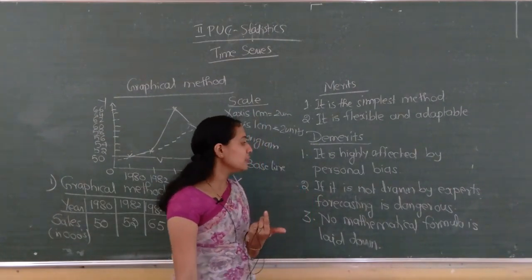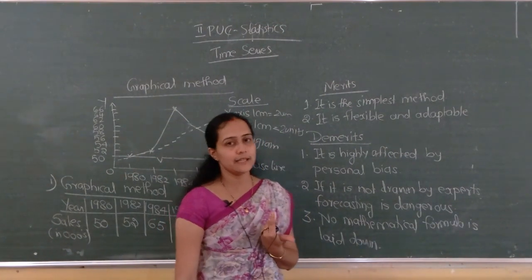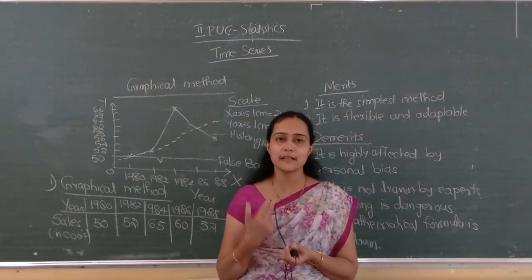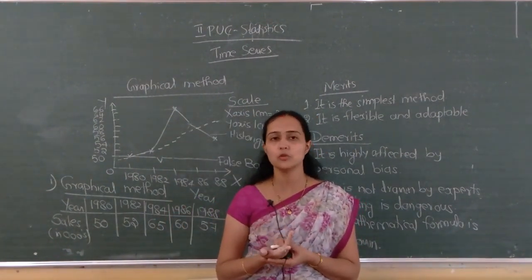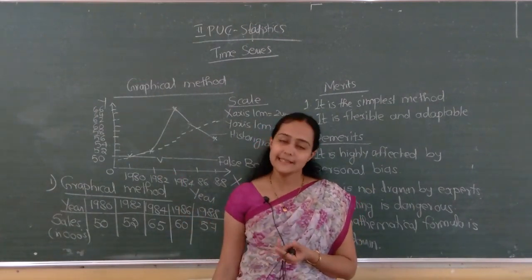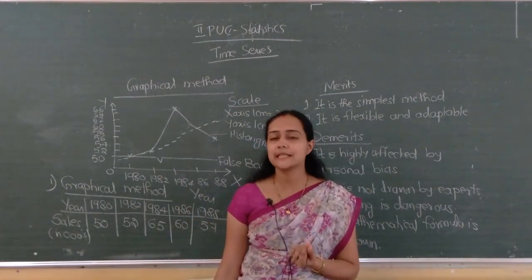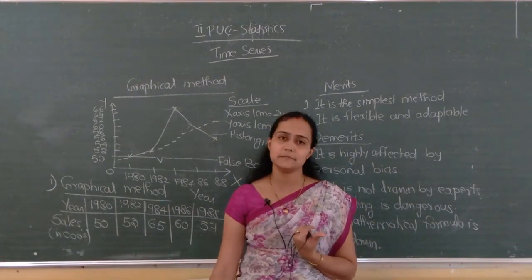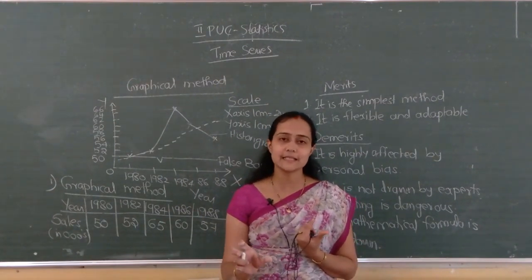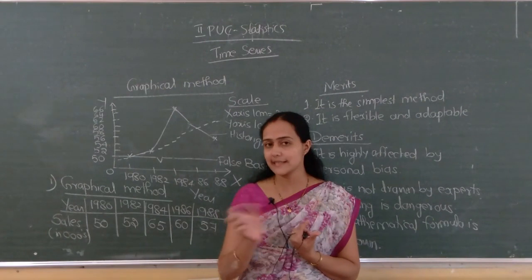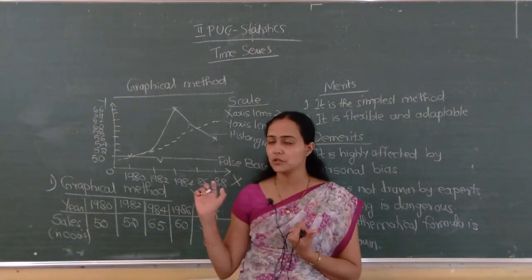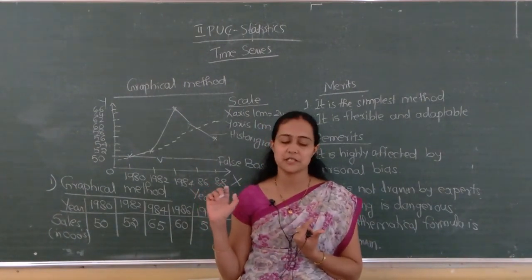Third one is no mathematical formula is laid down here. I told, no mathematical formula is laid down here. So it is not a scientific method or mathematical method to draw the trend line. It is just a method, that's all. It is not a scientific or a mathematical method. So it has got its own demerits.